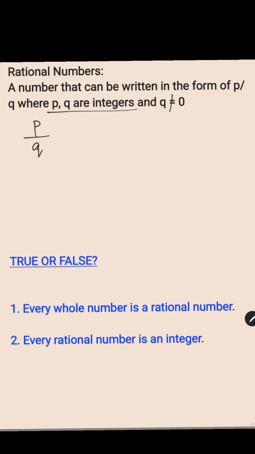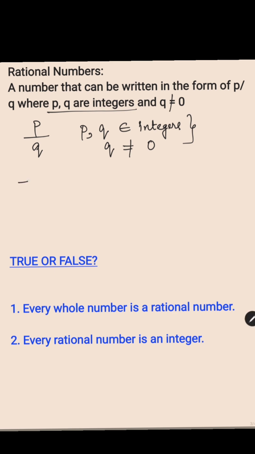The most important thing is p and q should both be integers, and q should not be equal to 0. These two conditions have to be satisfied for a number to be called a rational number.